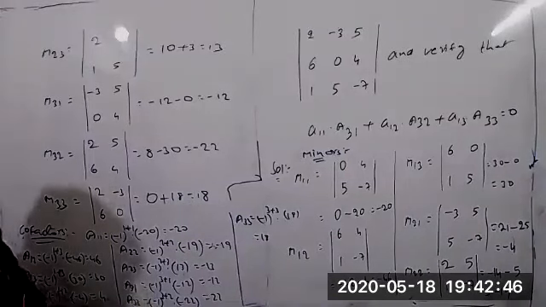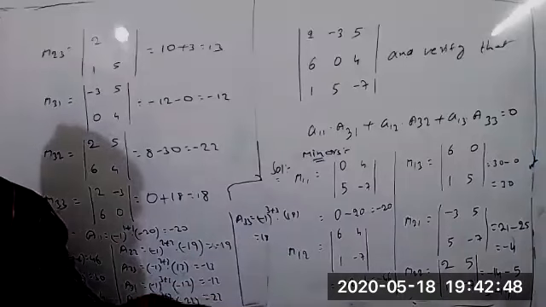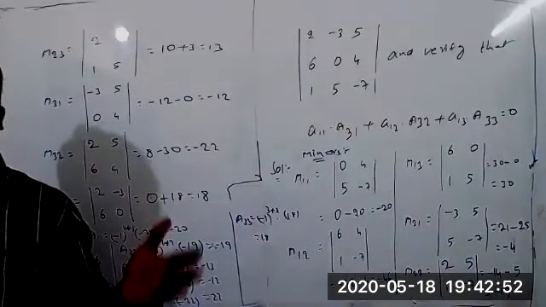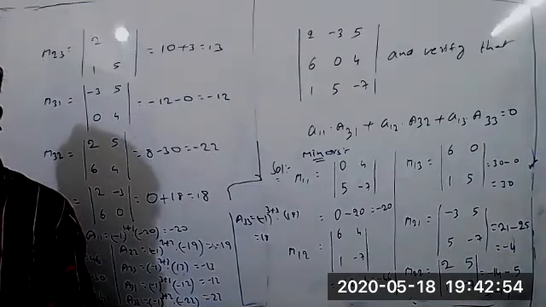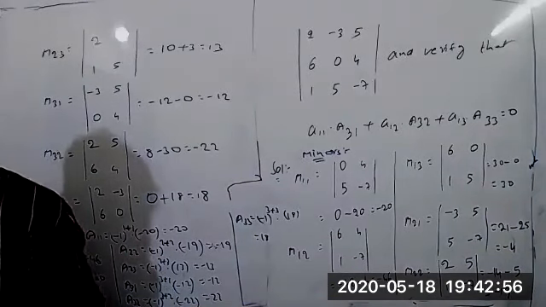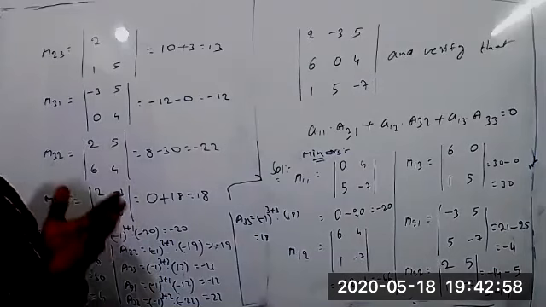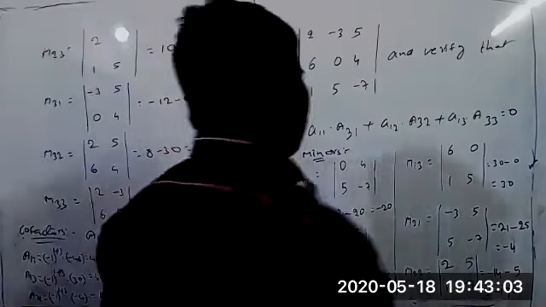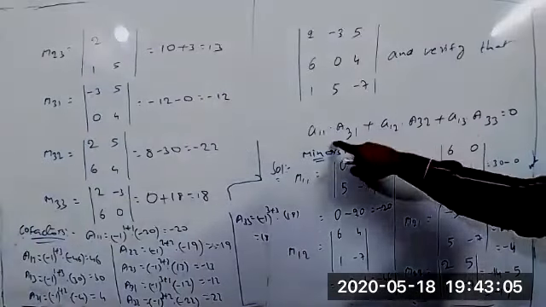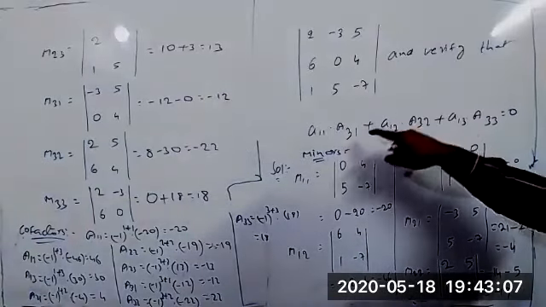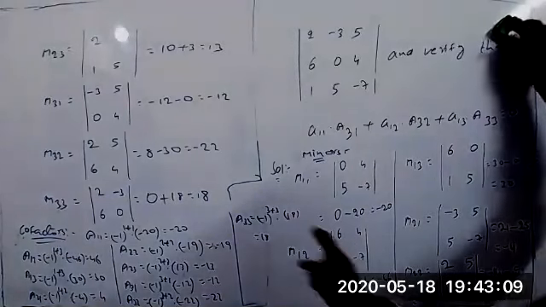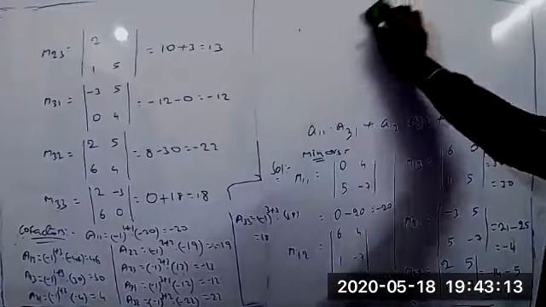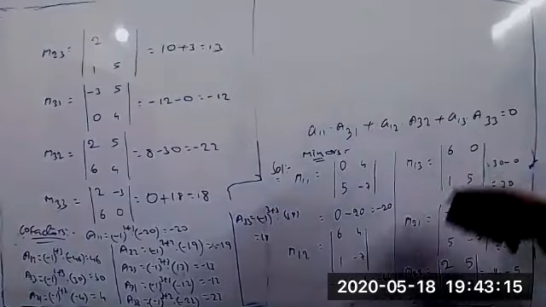Compulsory, first you can see clearly what they are asking here now. This problem itself asks to find the minors and cofactors of all the elements of the determinant. So compulsorily we have to find all the minors and cofactors of the given determinant. Later we have to verify this condition also. Now we already got all the values, so we can substitute them. It should be equal to 0 we have to get.